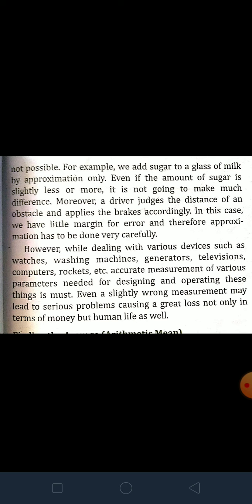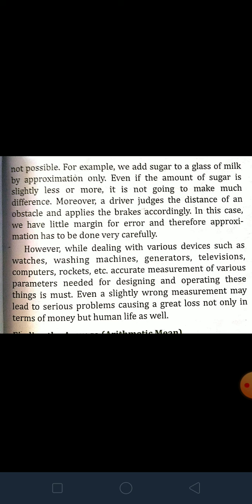Likewise, when a driver judges the distance of an obstacle and applies the brakes accordingly, we have little margin for error. So, whenever you are doing approximation, we have to be very careful. It will depend on the situation whether you can use the approximation method or accurate measurement.